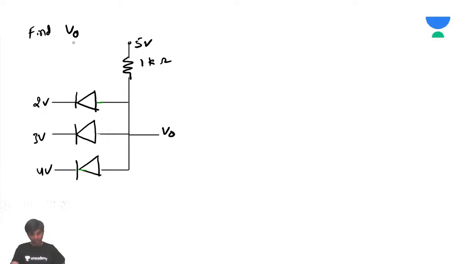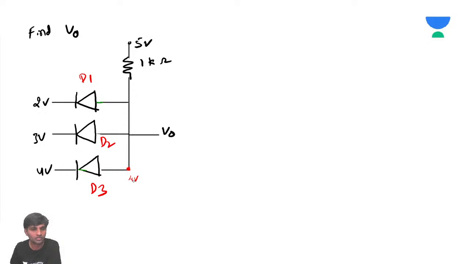Now, anyway, we know that all of them will not be on. In the previous case, we thought that the 4 volts diode was on. If you assume this 4 volts diode is on here, then D2 will come in the reverse way, with 4 volts.